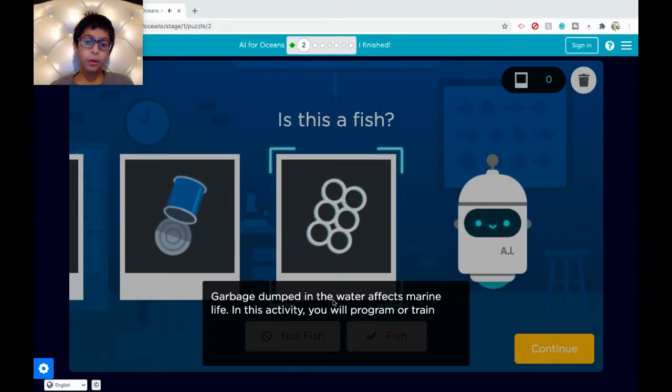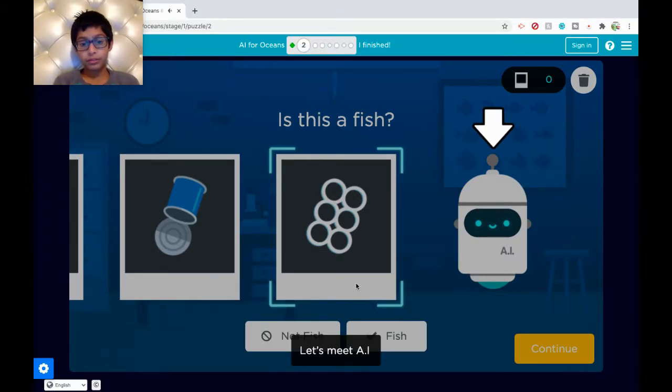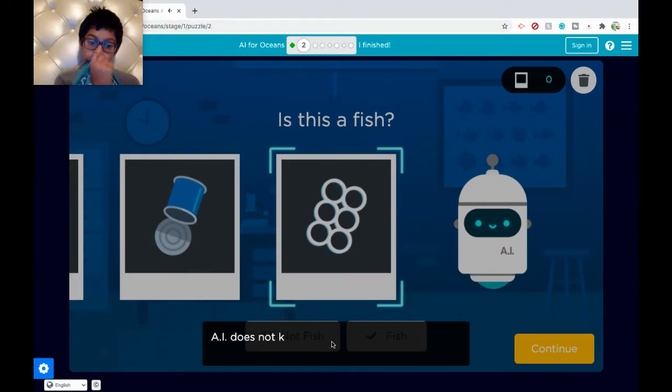Garbage dumped in the water affects marine life. In this activity, you will program or train AI, artificial intelligence, to identify fish or trash. Let's clean up the ocean. Click anywhere on the screen to continue. Let's meet AI.